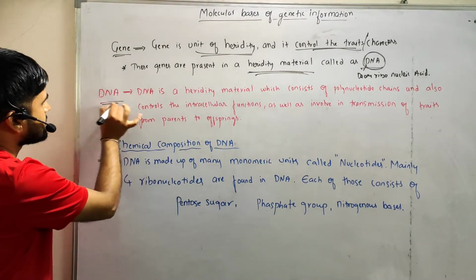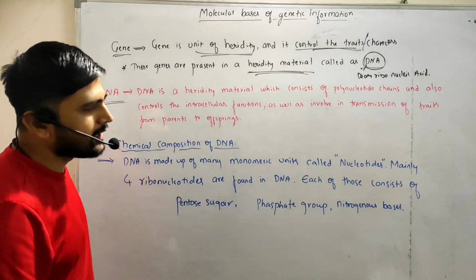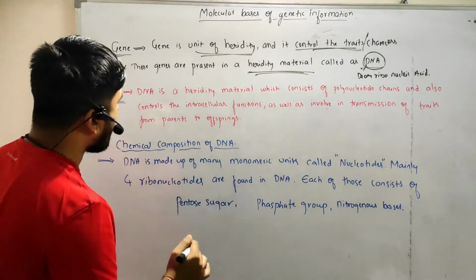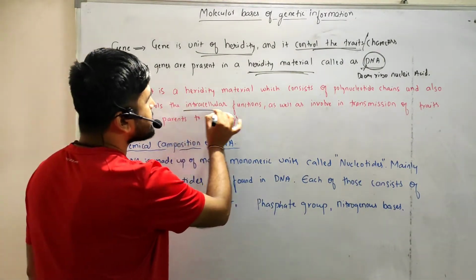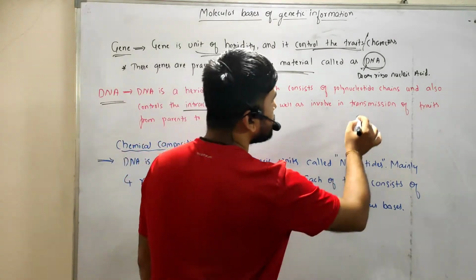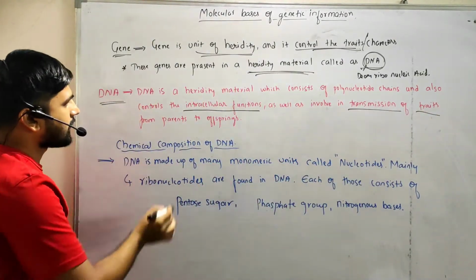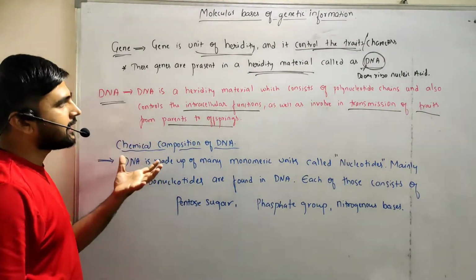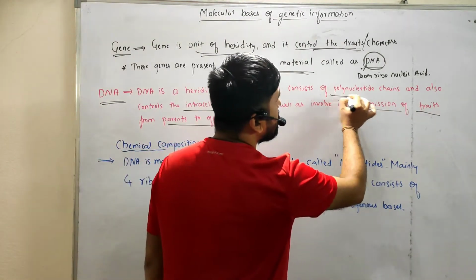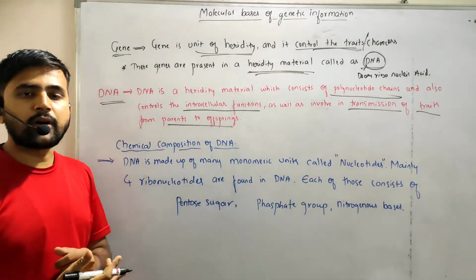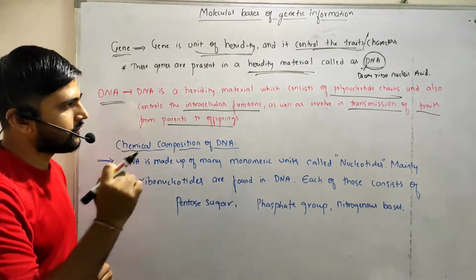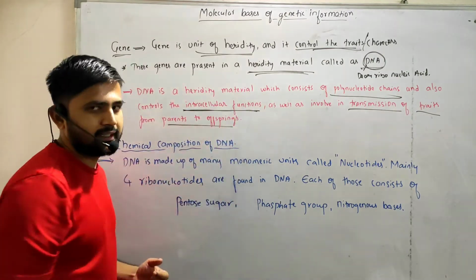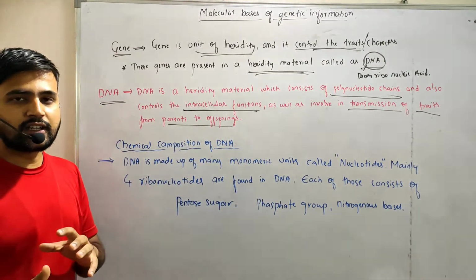So here it is, DNA. DNA is a hereditary material which consists of polynucleotide chains, also controls the intracellular functions, and is involved in the transmission of traits from parents to the offspring. DNA is a material which consists of polynucleotide chains, meaning that it is made up of many nucleotides. That is the first point. Second, it also controls the intracellular interaction in the cells.